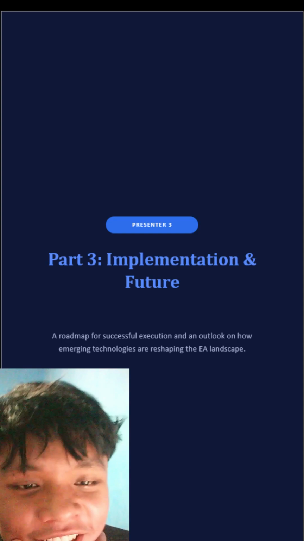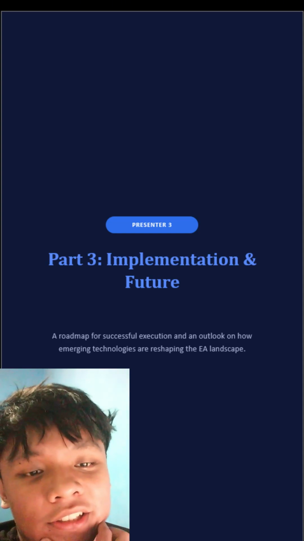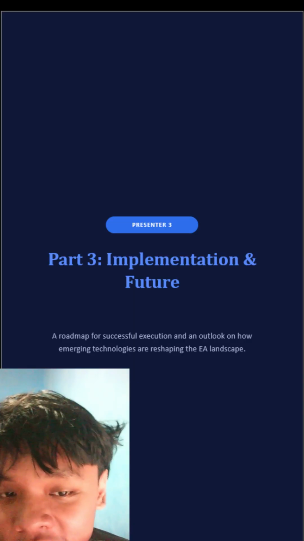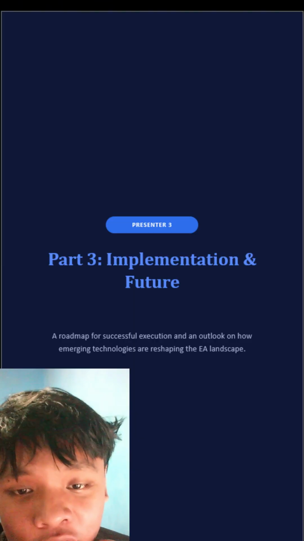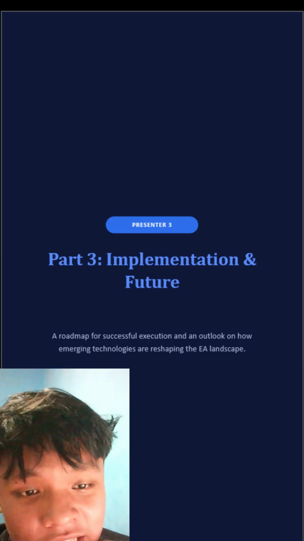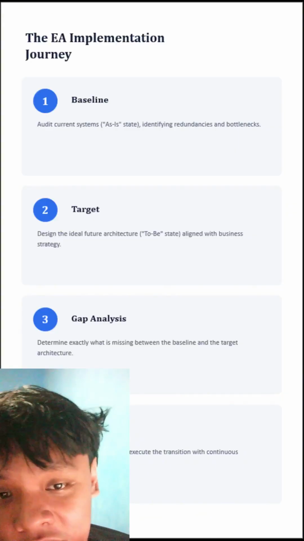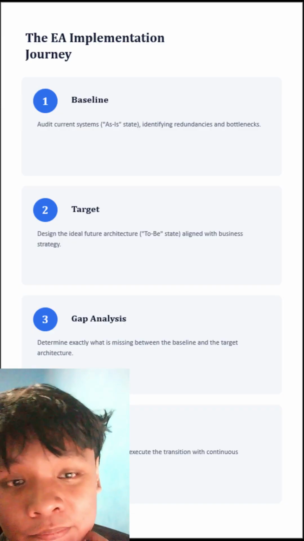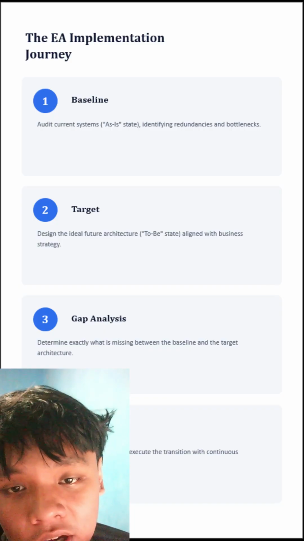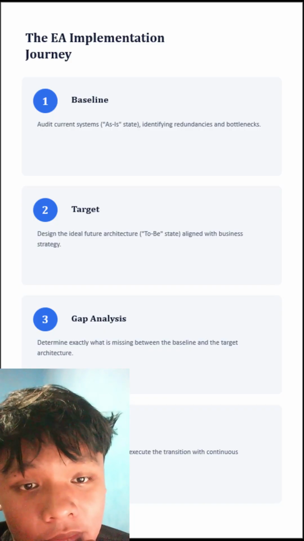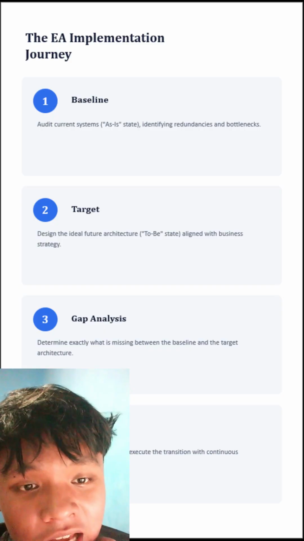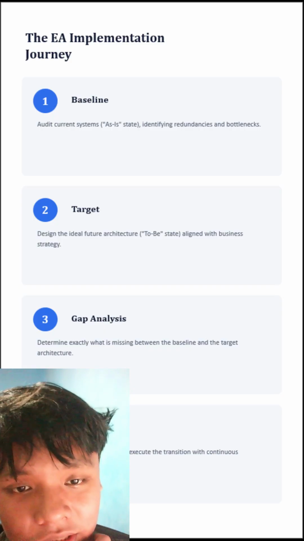Okay, thank you guys. Let's move to our final part, implementation and future roadmap for successful execution, and an outlook on how emerging technologies are reshaping the EA landscape. Implementation of enterprise architecture typically follows four stages. First, baseline, auditing the current system, or the as-is state, to identify redundancies and bottlenecks.